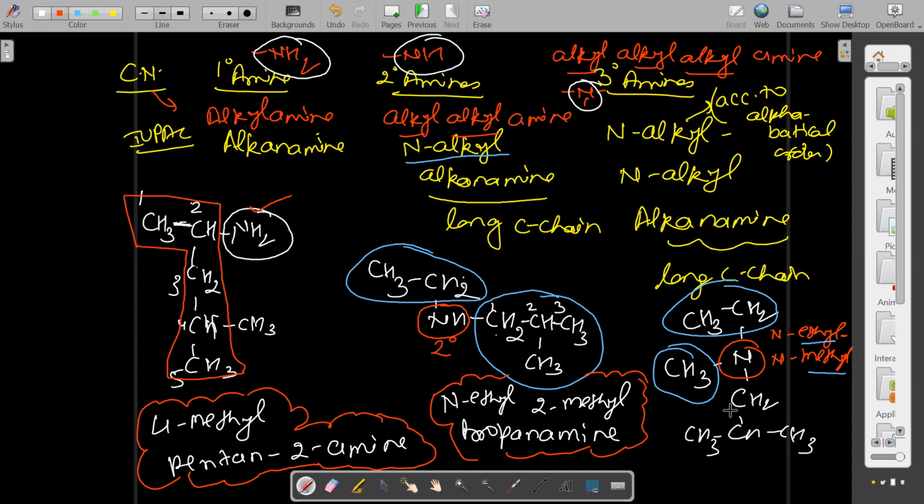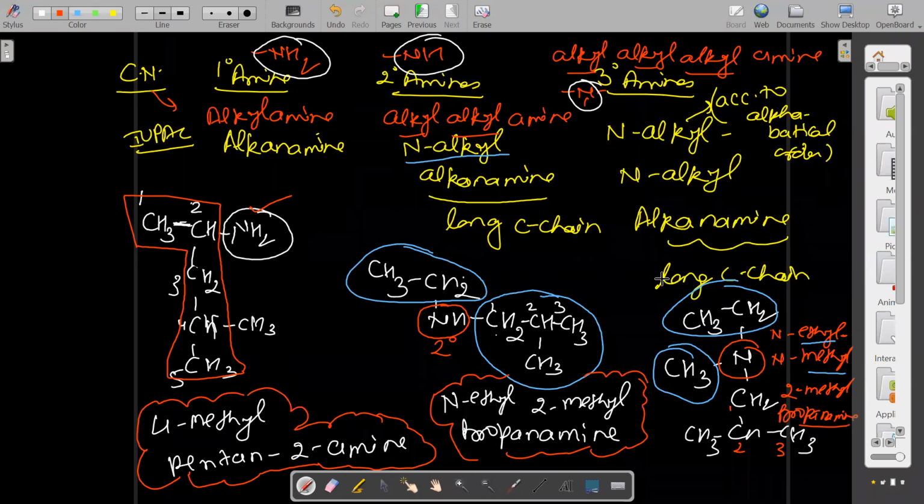Now here you have to write the numbering 1, 2, 3. Just a minute, I have to remove one carbon because it becomes an extra hydrogen. Then 2-methyl propanamine. Yes, ma'am. Okay. So I think the IUPAC name is clear to all of you.